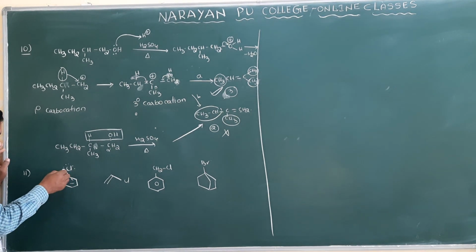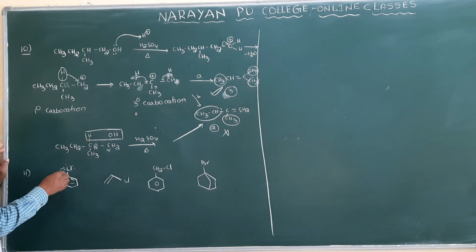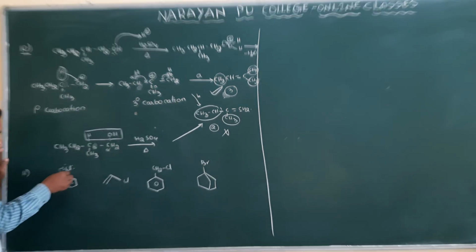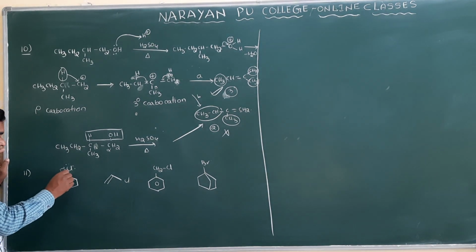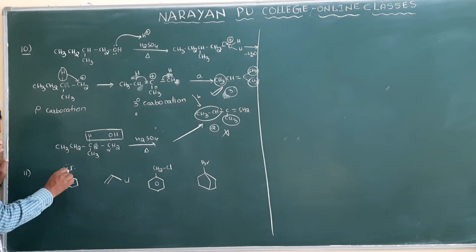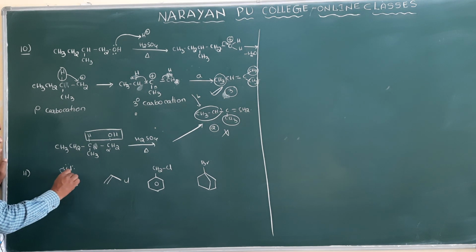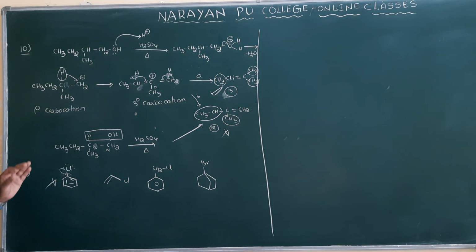Why? Because the lone pair of electrons on chlorine and the double bond are separated by a single bond, so they are in conjugation and involved in resonance, so the single bond is converted into a double bond. So that's why there will be partial double bond character between the carbon and chlorine. Breaking this bond is difficult, so it will not be involved in the nucleophilic substitution reaction.